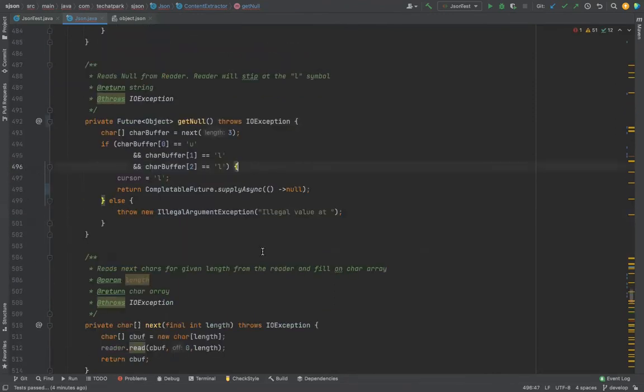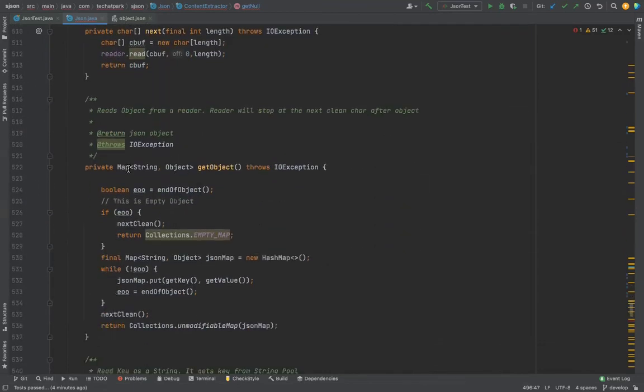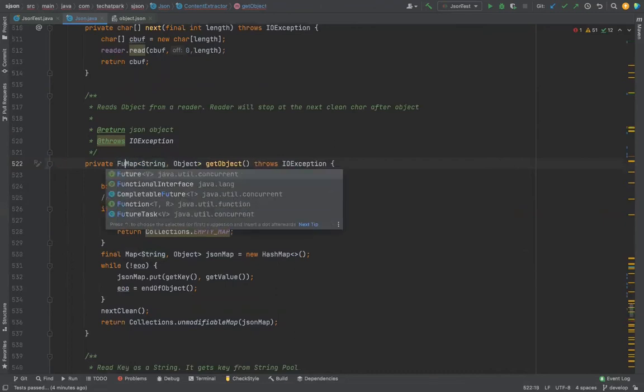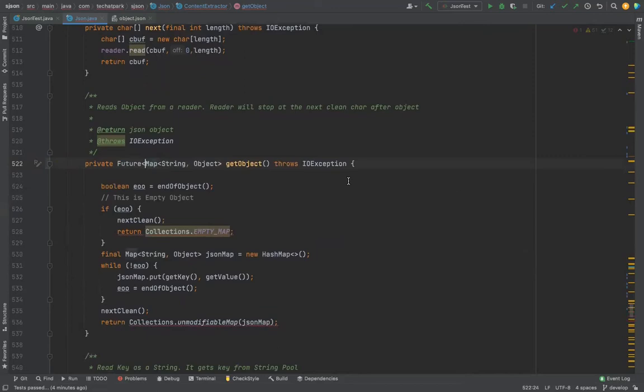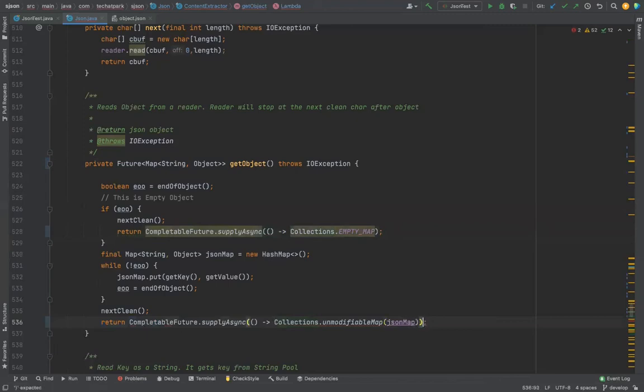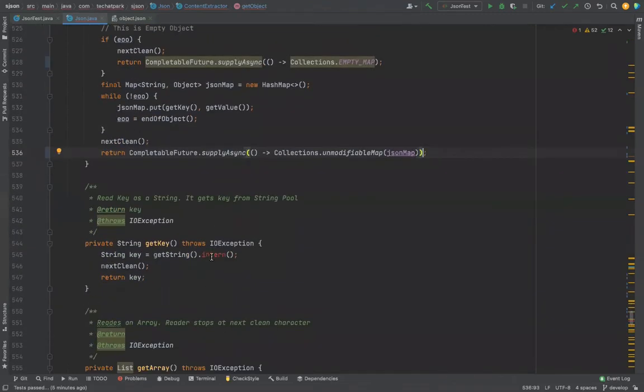Now this is okay, but the actual core culprit is this get object and all those things that we want to make future. So how do we make it a future? CompletableFuture, and it returns an empty map. CompletableFuture, it returns a JSON map. And then this intern will create a problem.